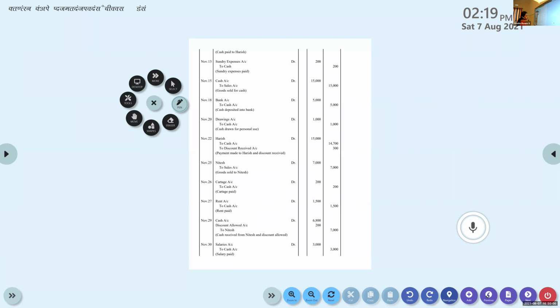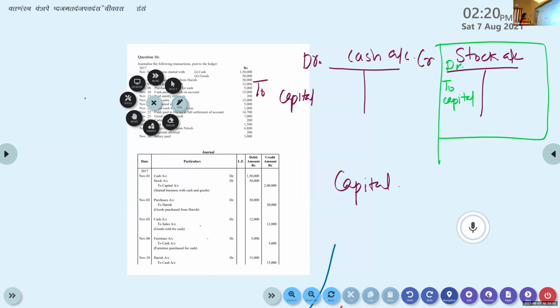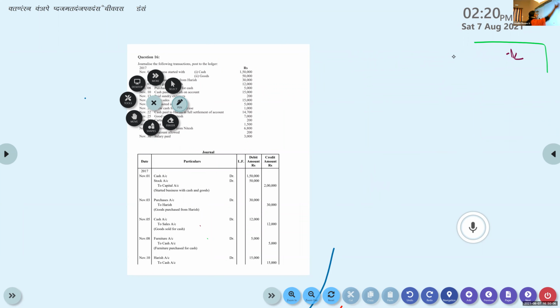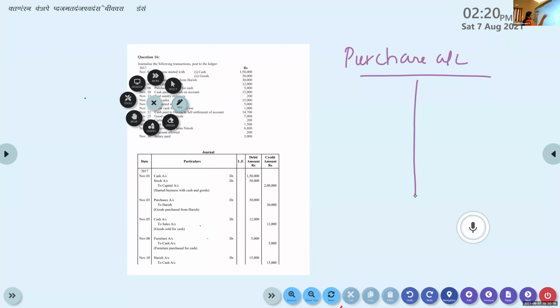Now do the next one. Purchase account debtor to Harish. So purchase account is debited. That means on the debit side, left hand side of purchase account, we will write to Harish.